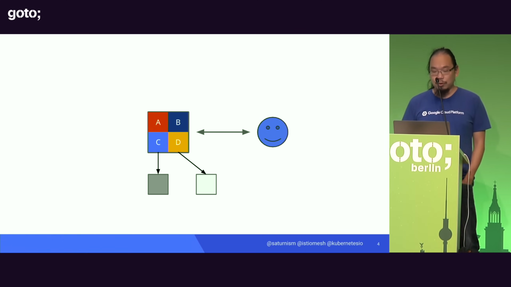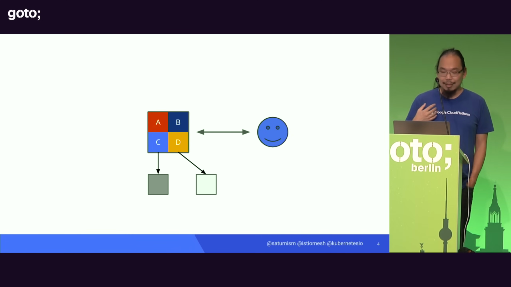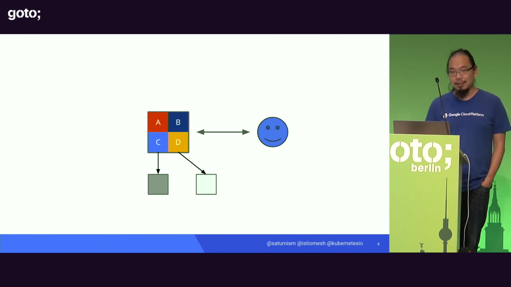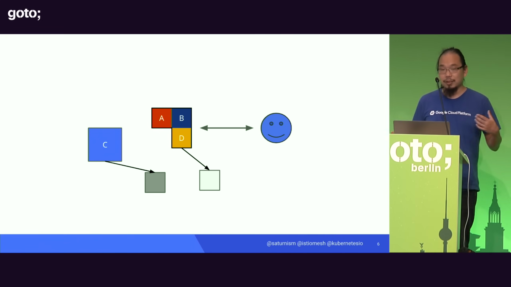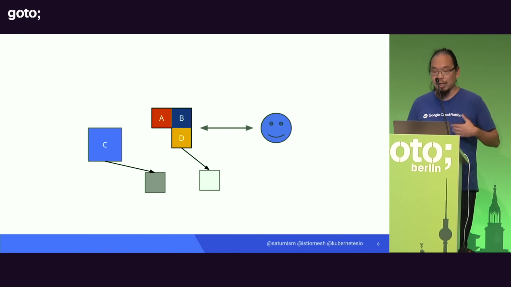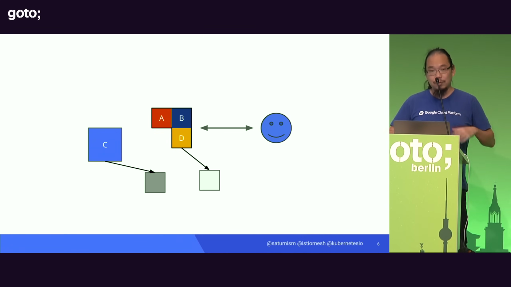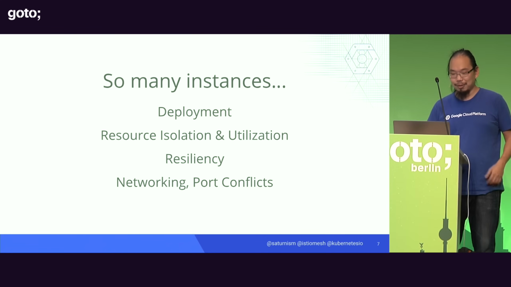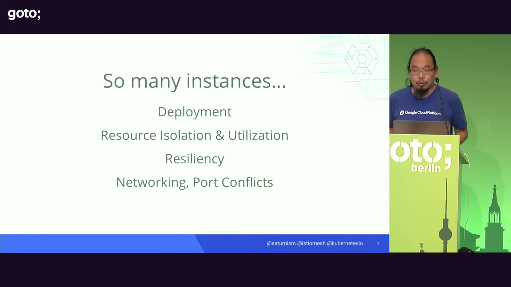But one of the first things that you're going to see when you move into a microservices architecture is that rather than having a traditional monolith where you have one application and multiple instances of that one app to manage, now you have multiple services that you have to manage. And every single one of these services you have to deploy multiple times. You need multiple instances. And the number of instances you have to manage will just increase by a lot, right? And so one of the first problems that you're going to see, of course, is that you need a way to deploy and manage your applications.